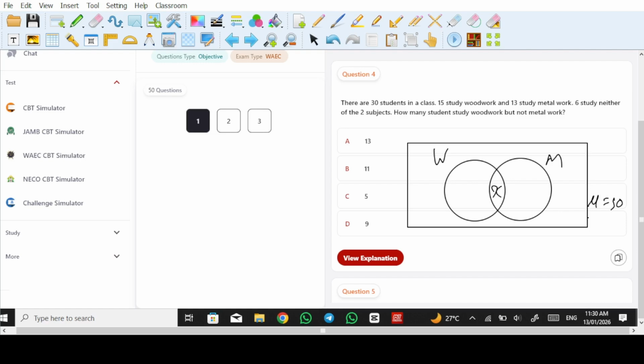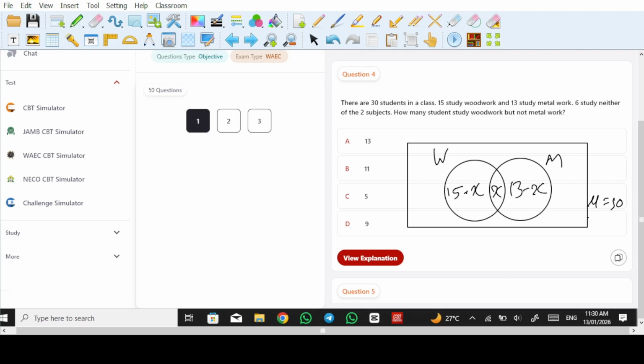Okay, now there are 30 students in the class and 15 study woodwork. So if we already have x studying both of them, the number that will study only woodwork is going to be 15 minus x. Okay, and then for metalwork we have 13 studying metalwork. Since x of them are already in both of the sets, the number studying only metalwork is going to be 13 minus x.